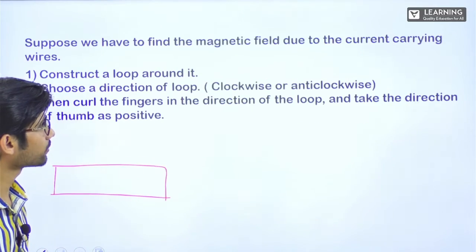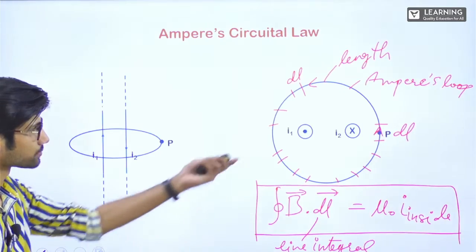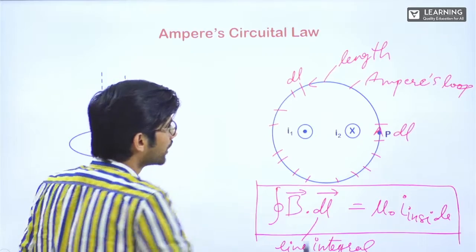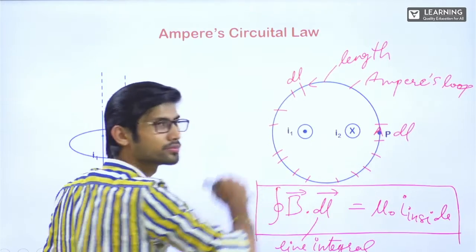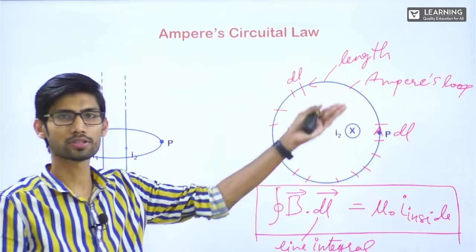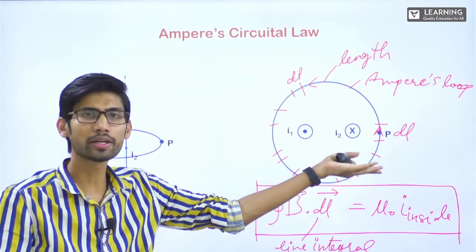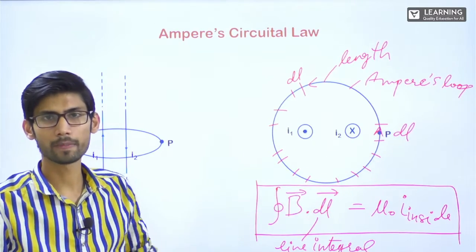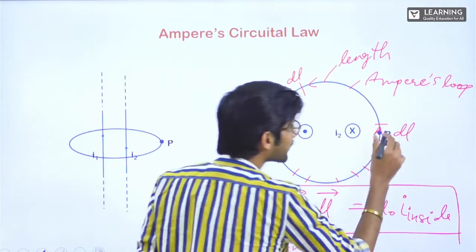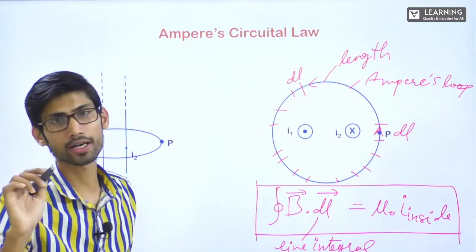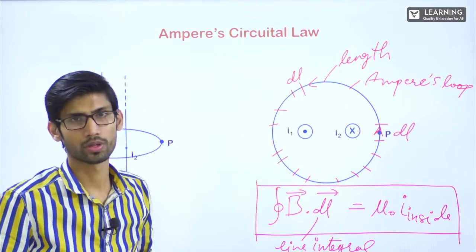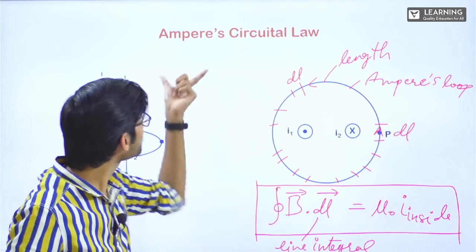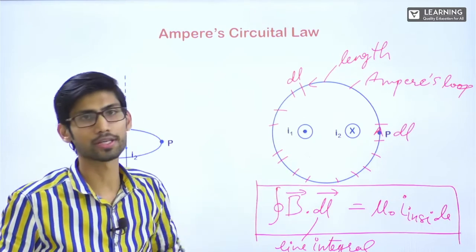Let's say this is the circular loop which I was talking about. Now B is constant. It will come out. Integral dl will be 2 pi r. Whatever will be the radius of the circle, 2 pi into that radius will be integral dl. It became very simple, right? Tangential means, again I am telling you, B vector and DL vector are same. Here in this case, why I have made this Ampere's loop? Because this Ampere Circuital Law is useful for this case.